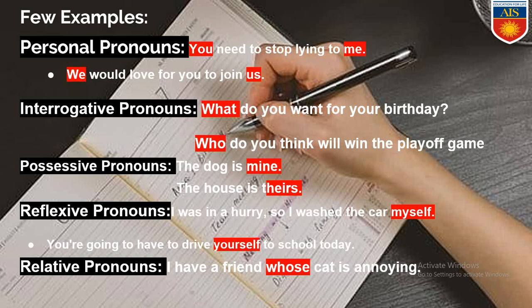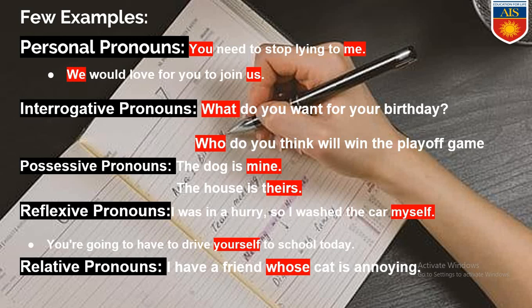Now next is possessive pronoun. This dog is mine. The dog belongs to me, or the dog is in my possession. So the word mine is a possessive pronoun. The house is theirs. The house belongs to them. So the house is their possession. So the word theirs is a possessive pronoun.